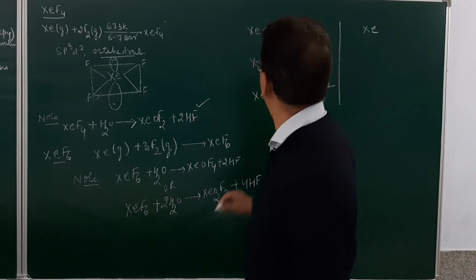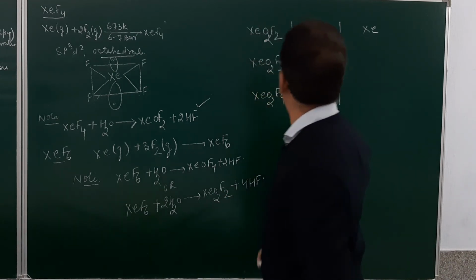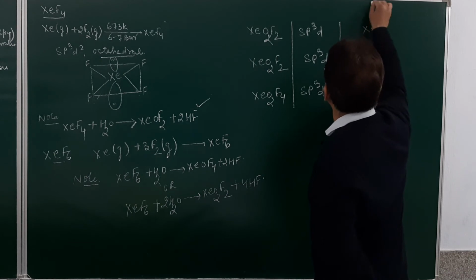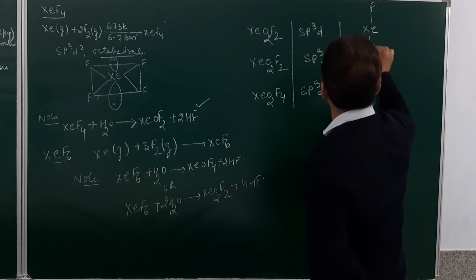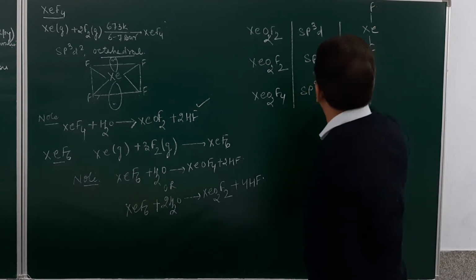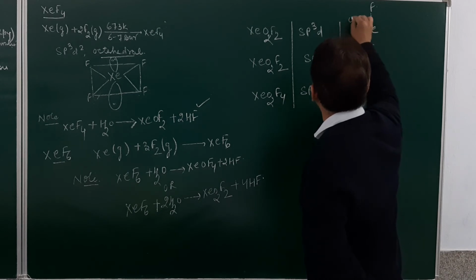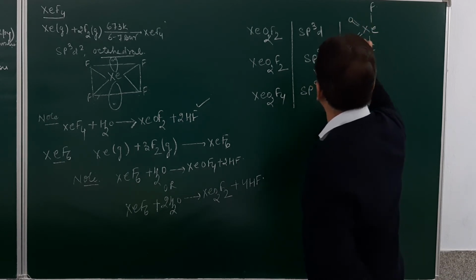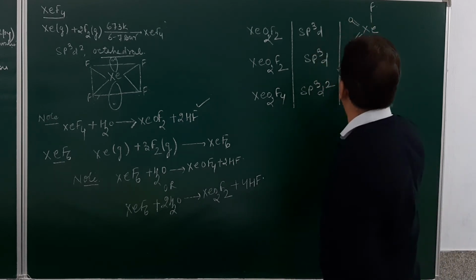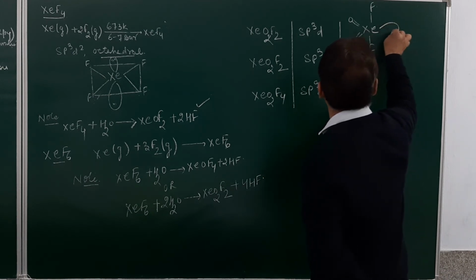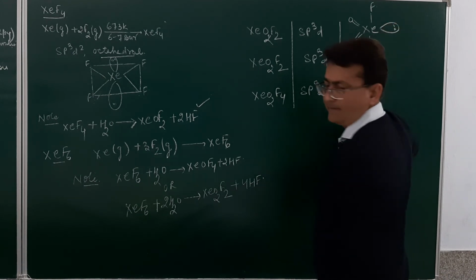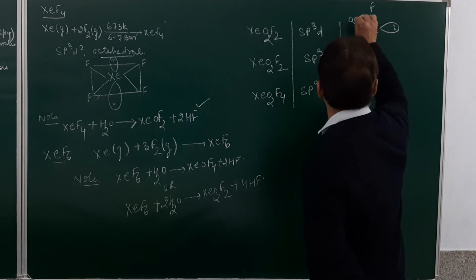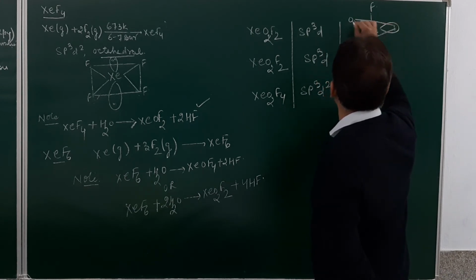This is XeO2F2. This will be fluorine, this will be fluorine. Then we have oxygen, then we have oxygen. And then over here it will be a lone pair of electrons. Am I clear? So, this is how it is to be done.